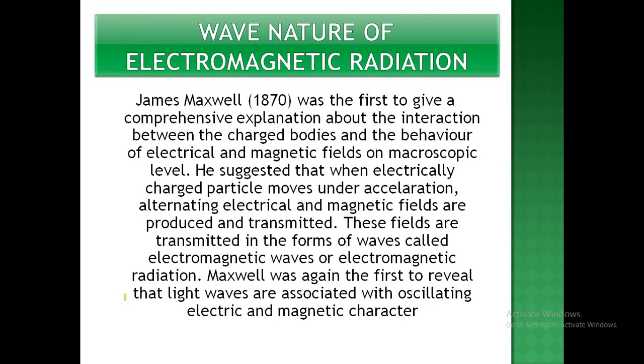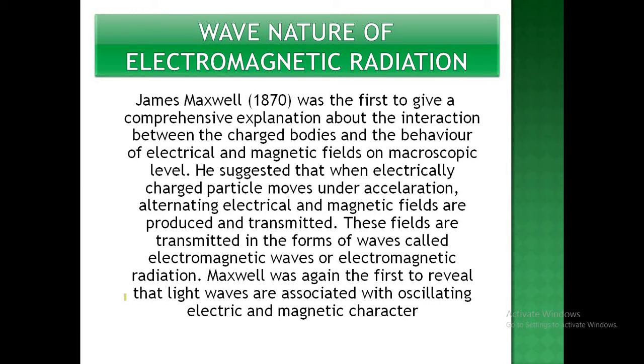So moving further, we are going to deal with the wave nature of electromagnetic radiation. The first scientist who gave his postulates on electromagnetic radiation was James Maxwell. He was the first to give a comprehensive explanation about the interaction between charged bodies and the behavior of electrical and magnetic fields on a macroscopic level, meaning the lights which are visible. He suggested that when electrically charged particles move under acceleration, alternating electric and magnetic fields are produced and transmitted. These fields are transmitted in the form of waves called electromagnetic waves or electromagnetic radiations.